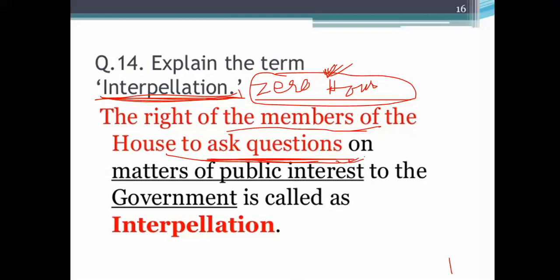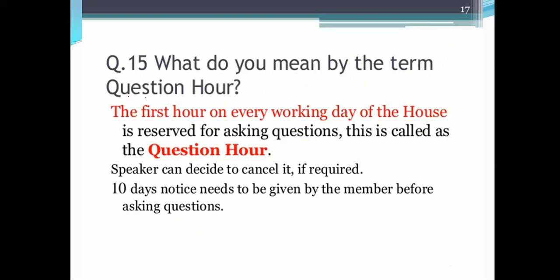All the members, the whole hour, that means 11 to 12 p.m. time is given for asking questions. 12 to 1. Question hour.